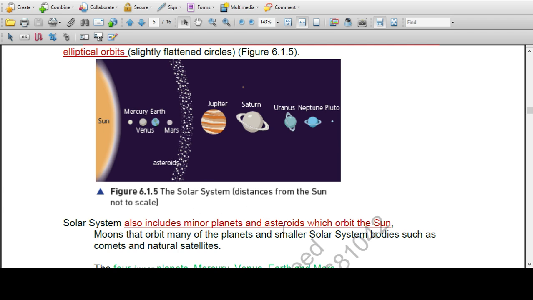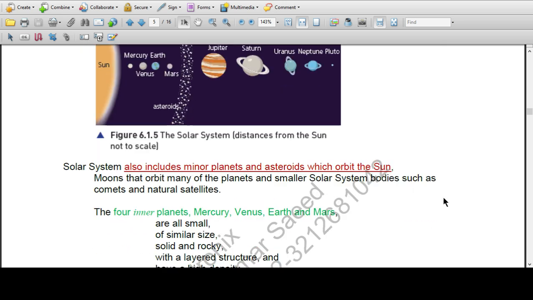And asteroids, which orbit the sun. These are smaller bodies, also called asteroids, which orbit the sun. Moons orbit many of the planets, as do smaller solar system bodies such as comets and natural satellites. These are the planets that are orbiting the sun, but on every planet there are moons that orbit the planets.